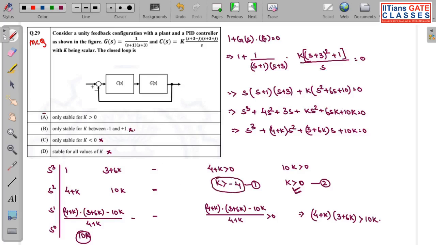Now you are left with just one option. So option A is your correct answer, only stable for k greater than 0. So you don't need to solve this quadratic equation. You can solve this question within 2 minutes and move on.